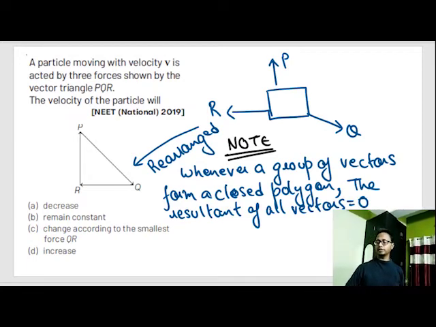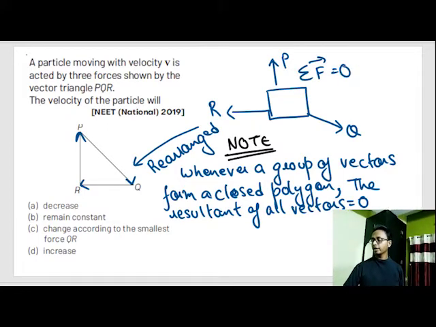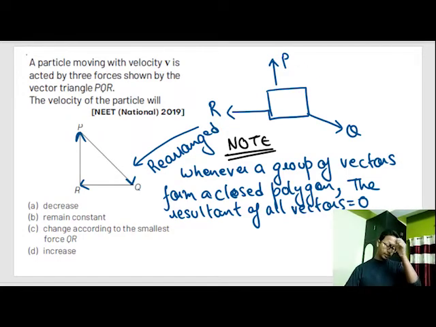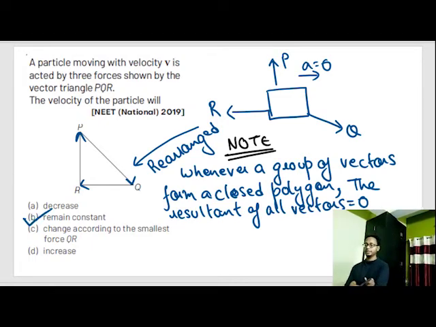That means these three forces, arranged in a triangle as shown, form a closed polygon. That means the resultant force here is equal to 0. And Newton's law says that acceleration is directly proportional to the resultant force. So when the resultant force is 0, the resultant acceleration is also 0. When acceleration is 0, the velocity doesn't change, so velocity remains constant because acceleration is 0.